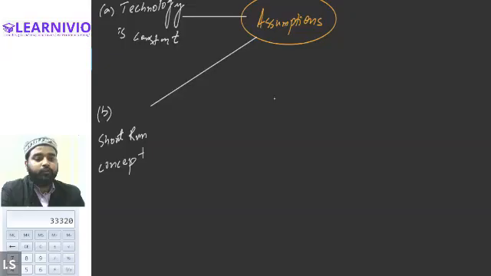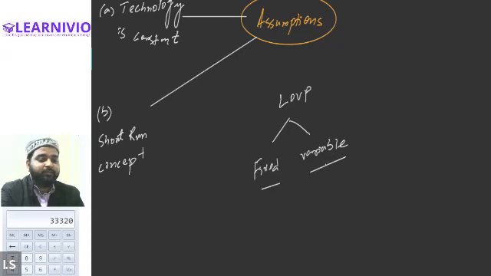Okay. So while we were discussing the law of variable proportion, as I have already discussed, we have presumed that there is a fixed factor and then there is a variable factor. And as soon as I tell you that there is a fixed and variable factor, you can clearly identify that we are talking about the short run concept. We are not talking in the context of the long run, because in the long run, there will be no fixed factor. Every factor will be a variable factor. Is that clear now? Yes, sir. Okay.